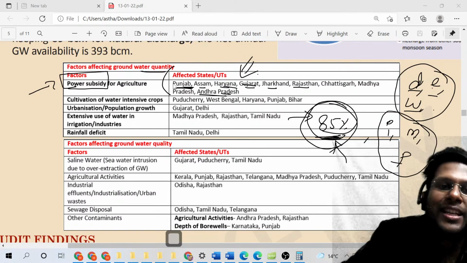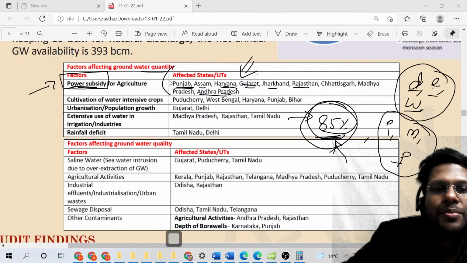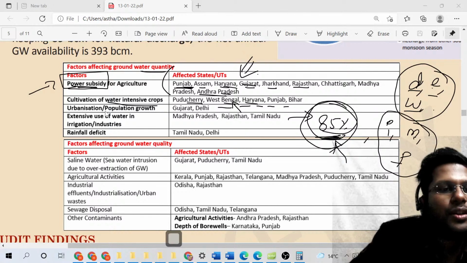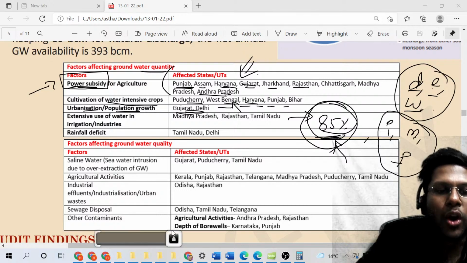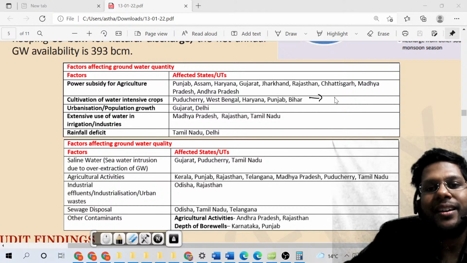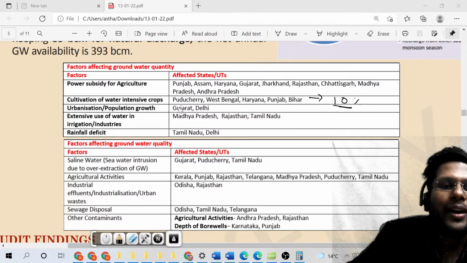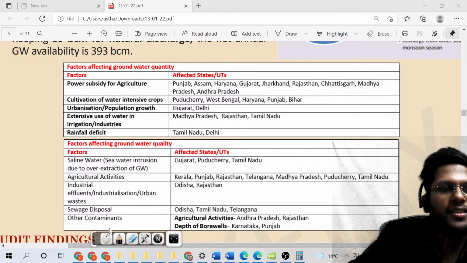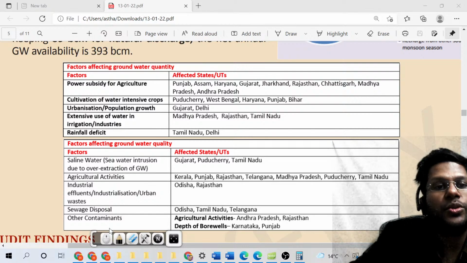Remember the places. If you can draw a map, along with that, write power subsidy in those places. Cultivation of water intensive crops at certain specific places, West Bengal, Haryana, West Bengal and Assam, rice is one of the crops, paddy. Urbanization and population growth in Gujarat and Delhi. Delhi is almost urbanized. Gujarat is almost 50% urbanized. A place like Bihar is only 10% urbanized. When a place is urban, they will try to extract more water for uses in urban areas. That is why urbanization and population growth is using huge amount of water in places like Delhi.